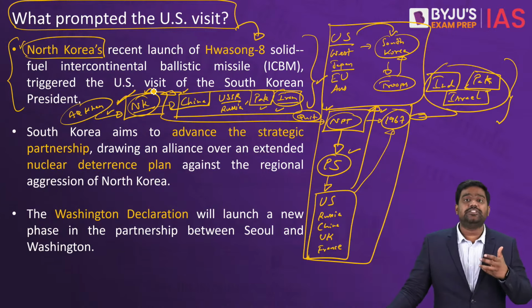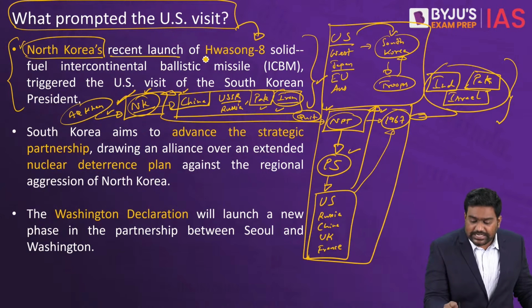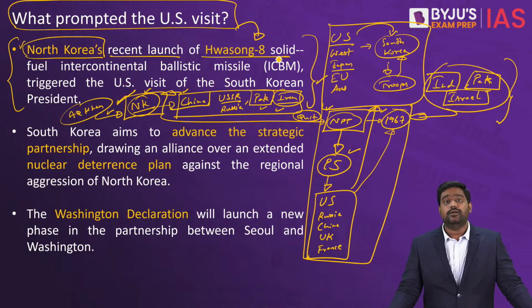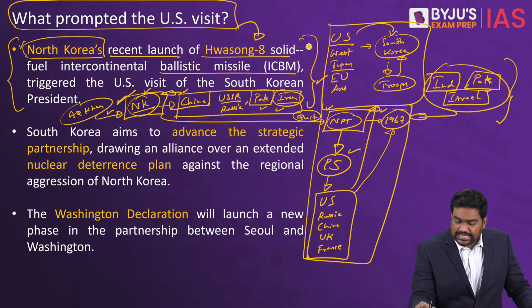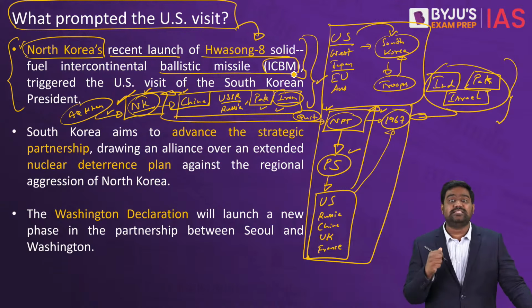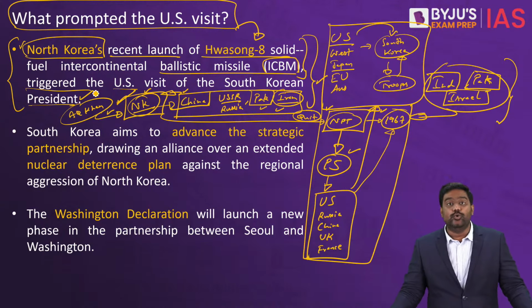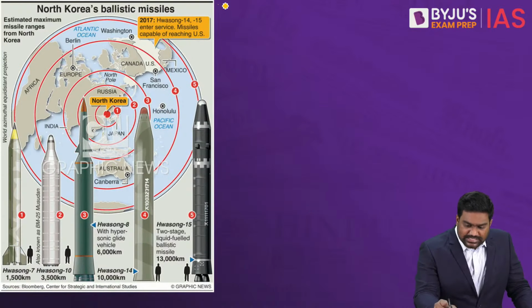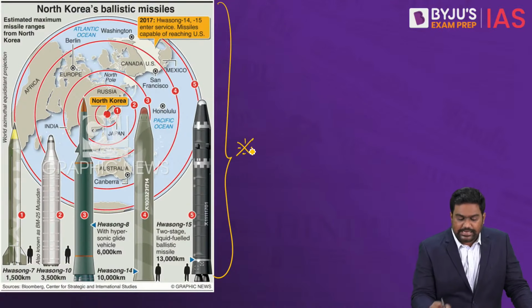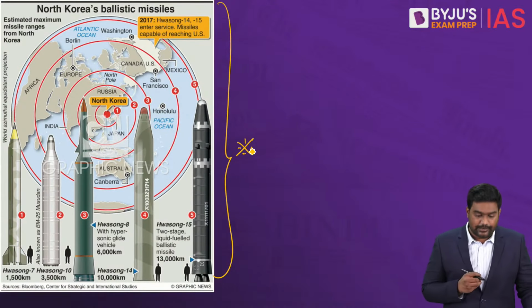It has built up its military capabilities and it has not only tested nuclear weapons repeatedly, but it has even tested ICBMs, intercontinental ballistic missiles, that can reach even continental US. Just look at this infographic here. It will give you an idea about North Korea's nuclear arsenal.